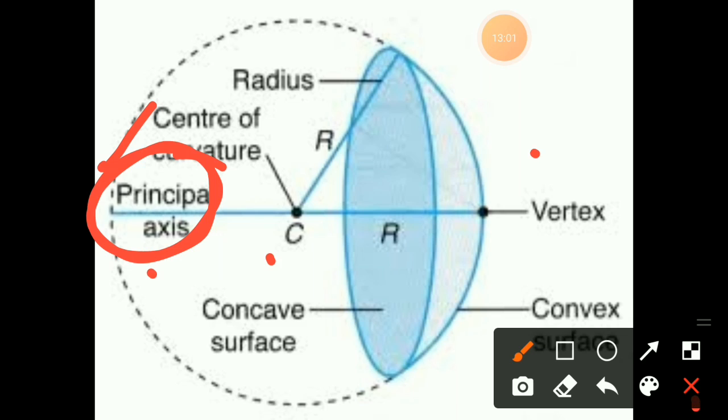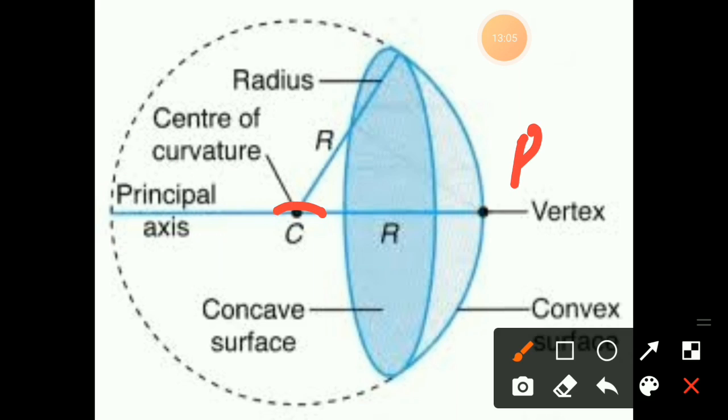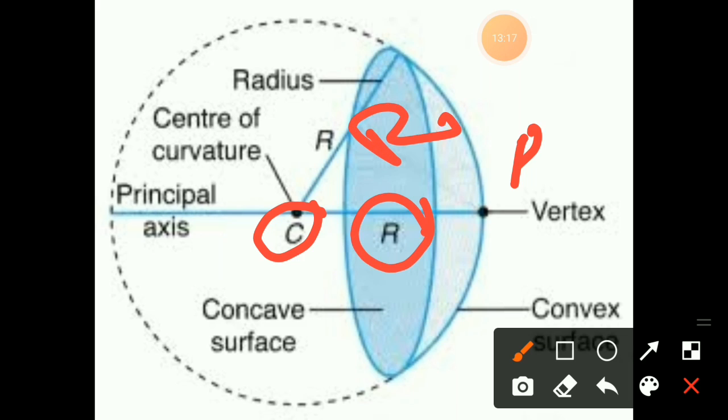Next, the distance between P and C, we represent with the symbol R. This we have to know as the radius of curvature. What is that? Radius of curvature.